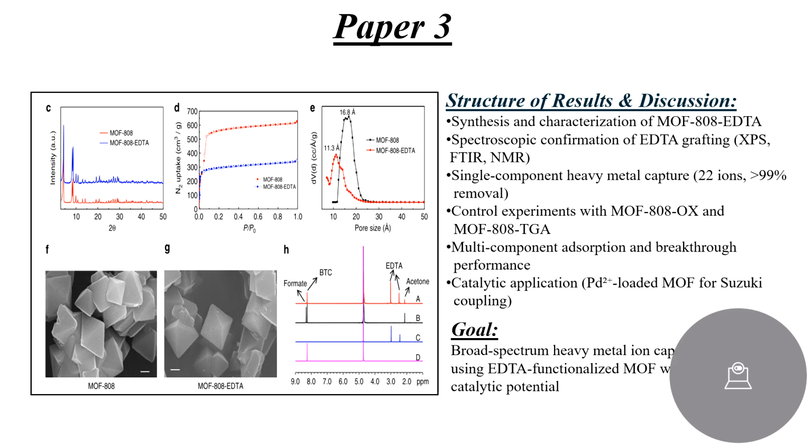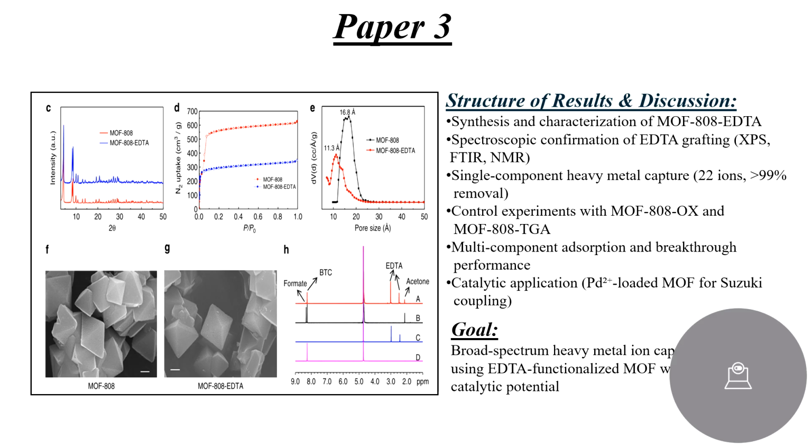And then they take it further. Does it work in real life? Most people stop at testing single metals in a bottle of water, but these authors test a mixture of metals and run a breakthrough experiment. Basically, they pour dirty water through a column and check what comes out the other side. It shows that the material does not just work in a textbook ideal scenario, it works in a messy, realistic one too. That's a huge credibility boost.